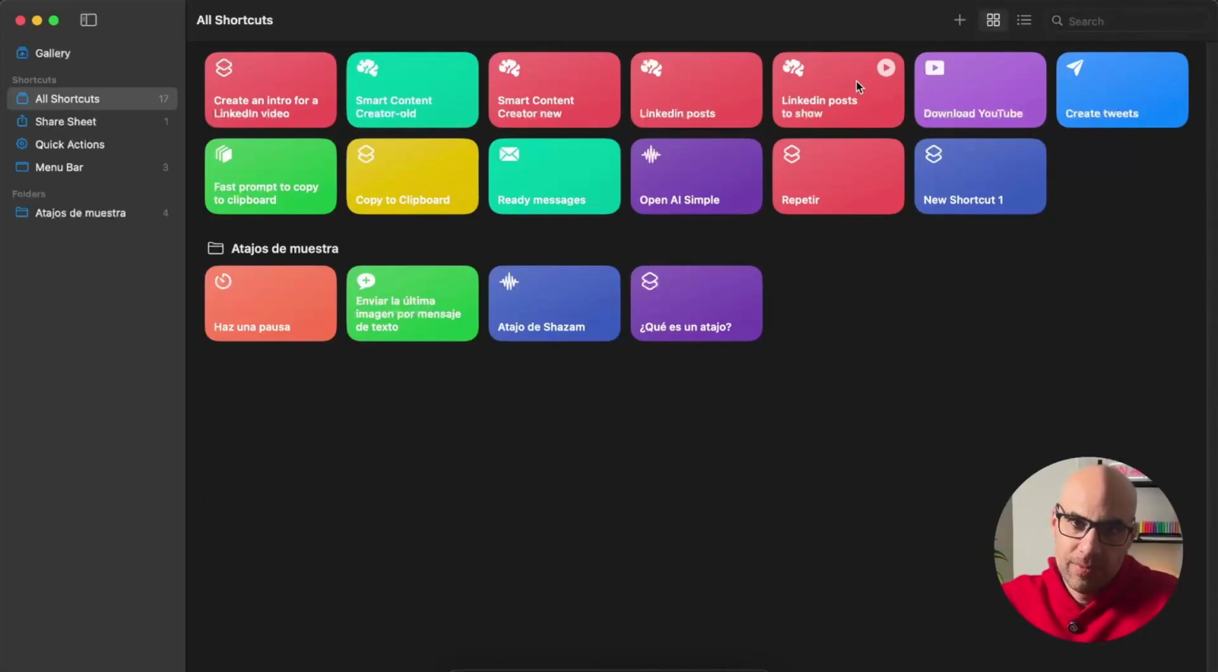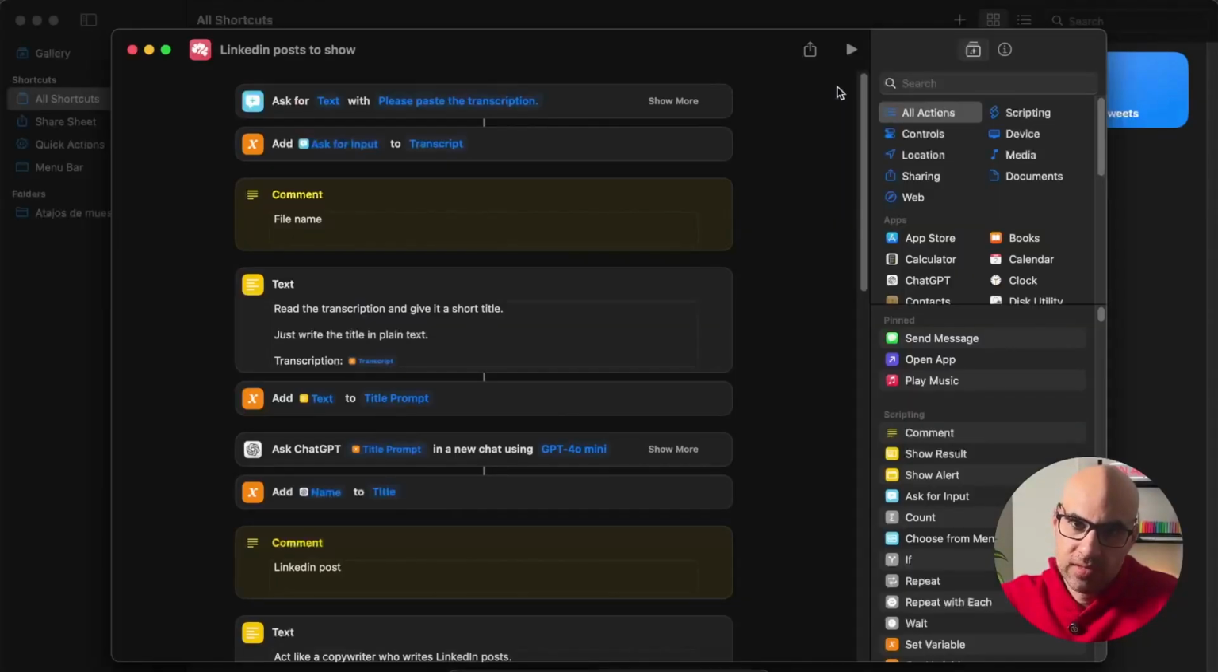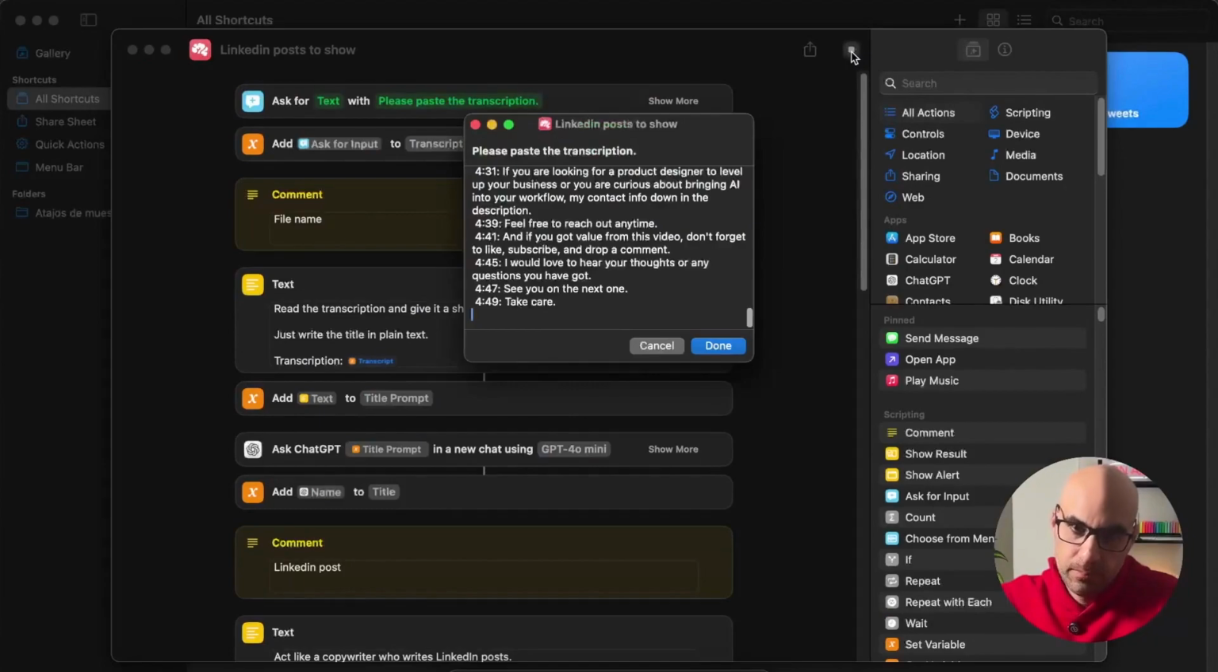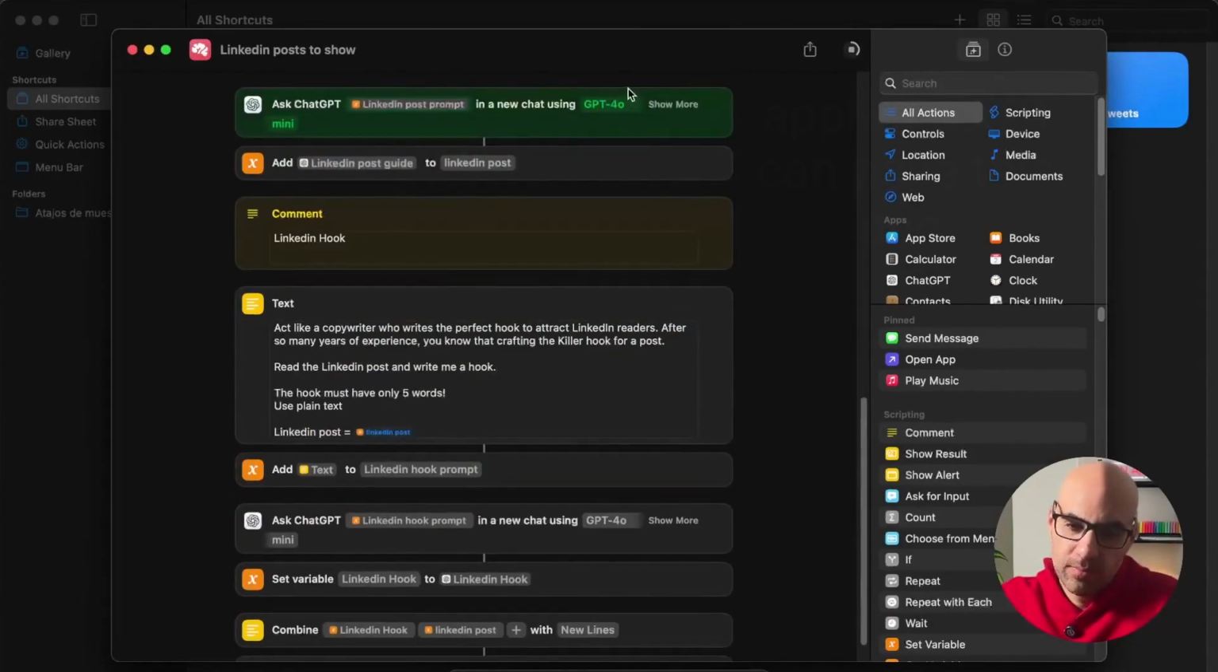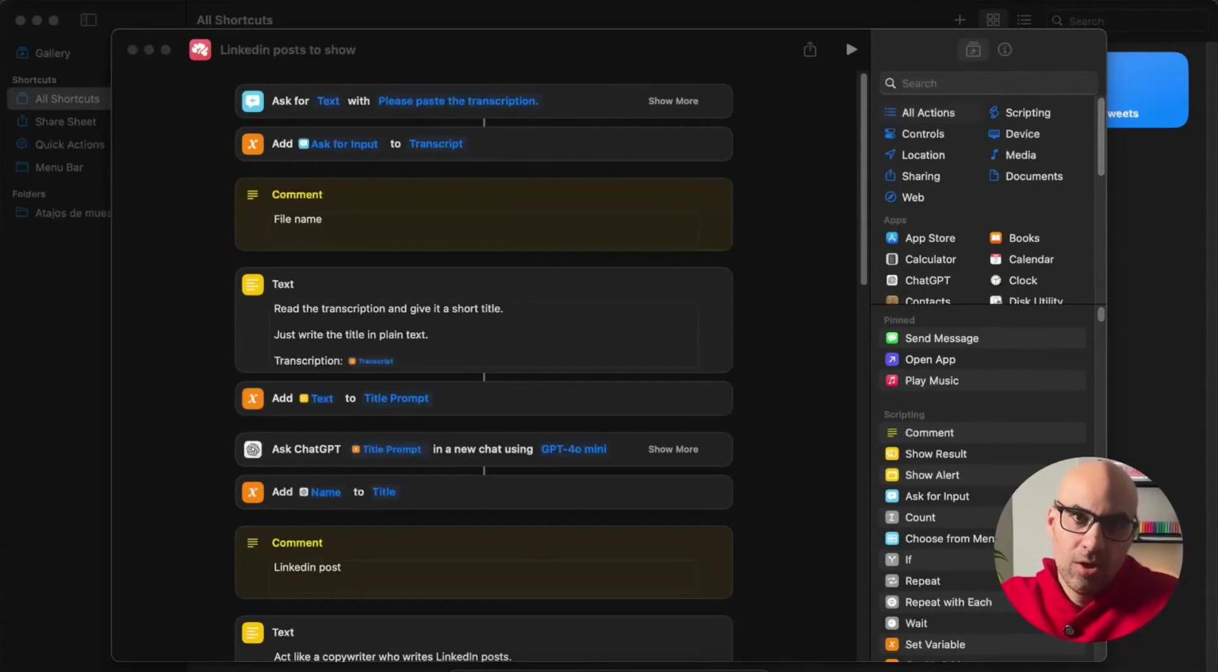Here we are in the Apple Shortcuts application. I open the shortcut I created, click on play, paste the transcript, and now you can see the process. You can see how it works step by step here. At the end, we'll see the result, and then I will show you how to set it up by yourself. Okay, it's finished. Let's go to Apple Notes to see what we get there.